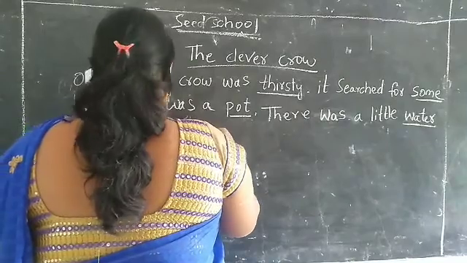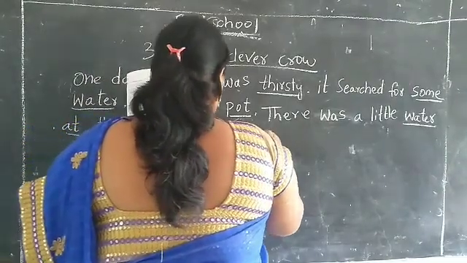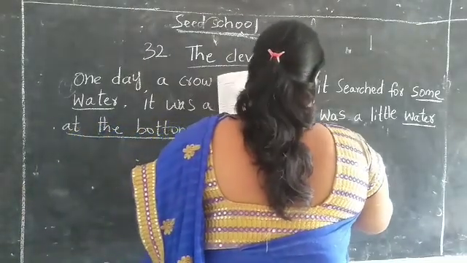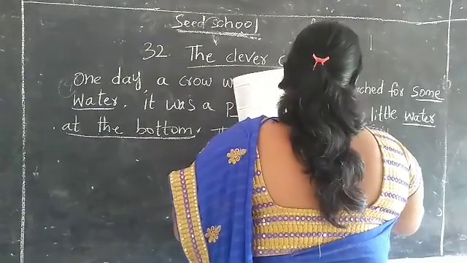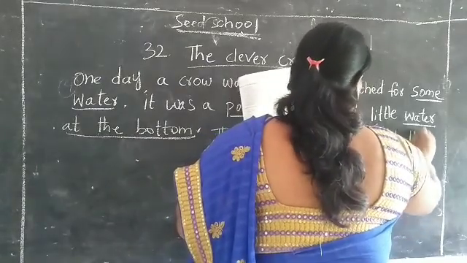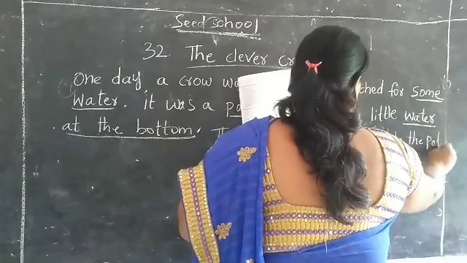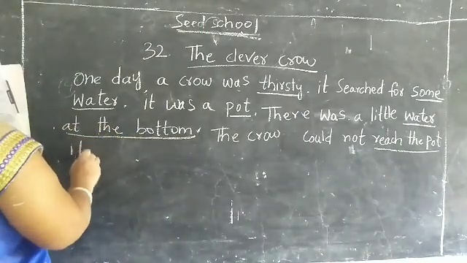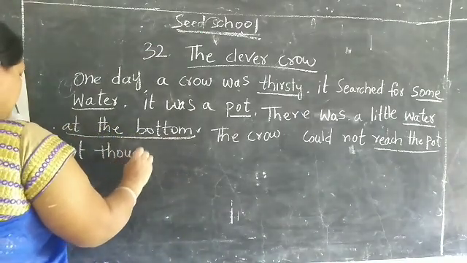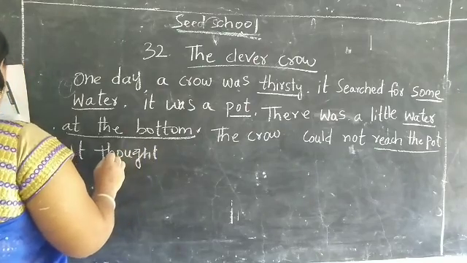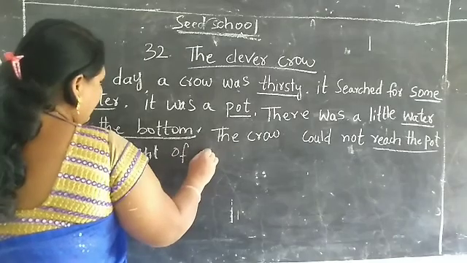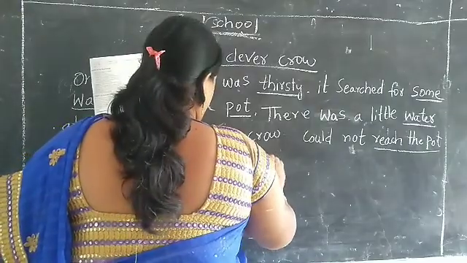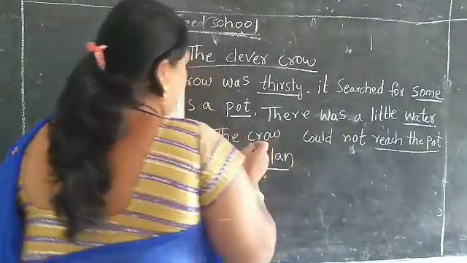At the bottom, the crow could not reach the pot. It thought of a clever plan. Okay, children?